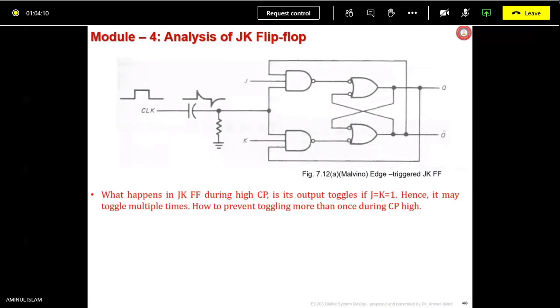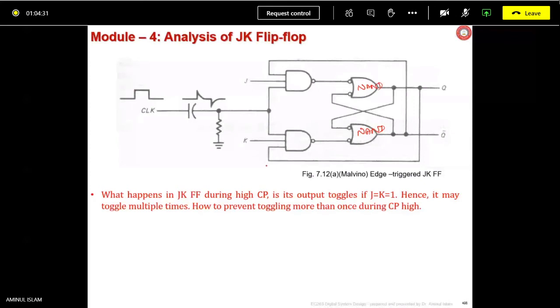Yes, De Morgan's theorem, NAND gate. So basically, this is also NAND. This is NAND, this is NAND. So this is the NAND only realization of JK flip flop.